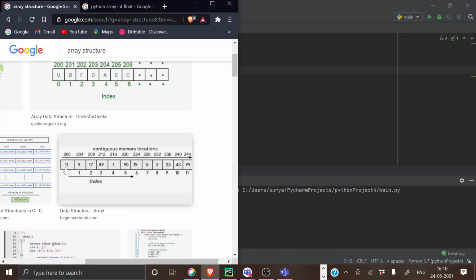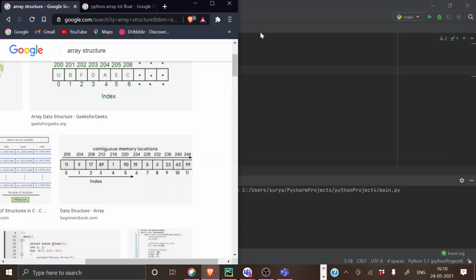I have just introduced this array, this empty array. I haven't introduced the index or anything. I've just entered an empty array there. So what I'm going to do is enter all the elements I need. See here you're seeing numbers, right? 11, 9, 17, 89, 190.